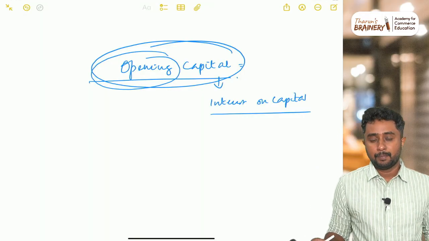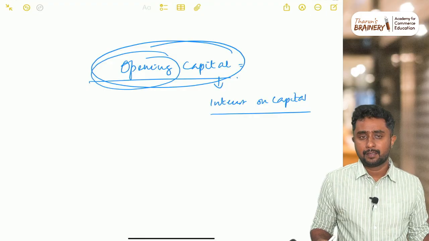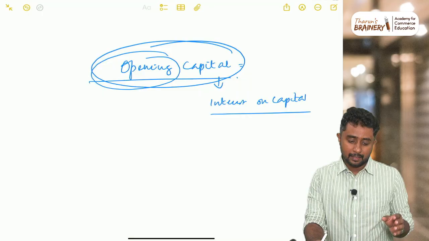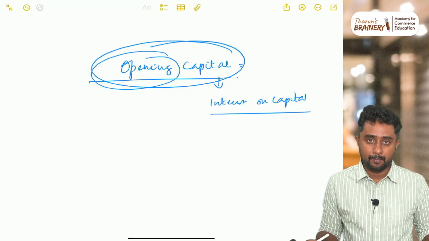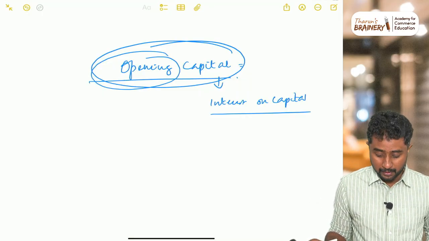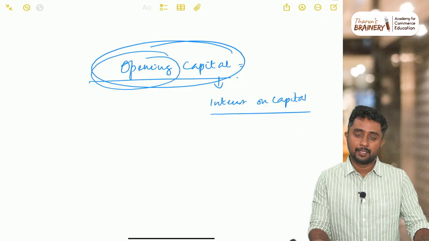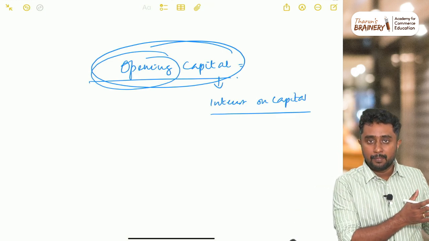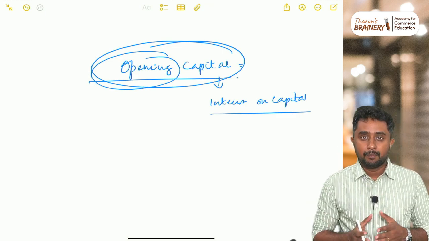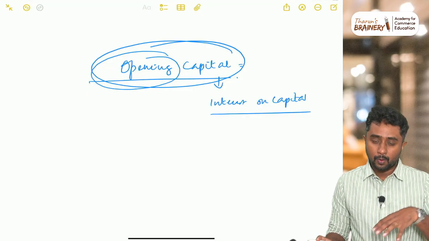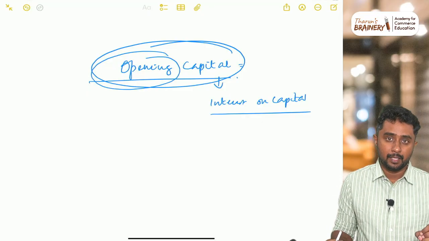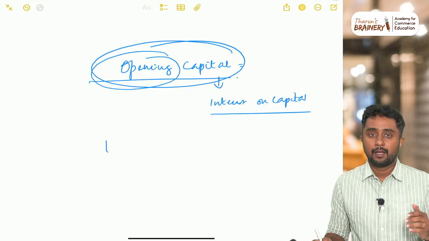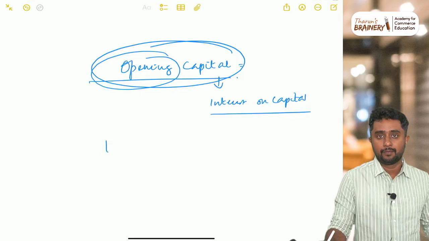When the capital is mentioned with a date related to the end of the year, it can be called closing capital. Similarly, opening capital means capital at the beginning of the year, and closing capital means capital at the end of the year. The relevance of opening capital is that interest on capital is always calculated on the opening capital.